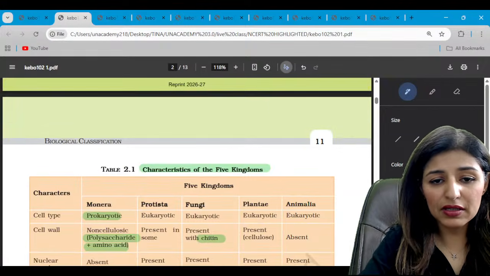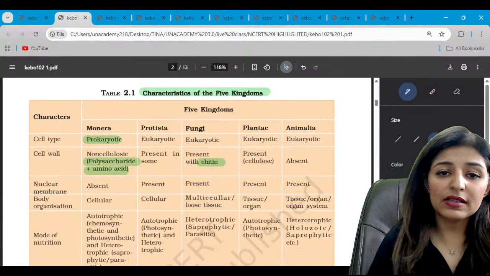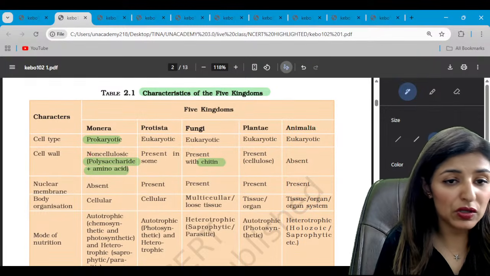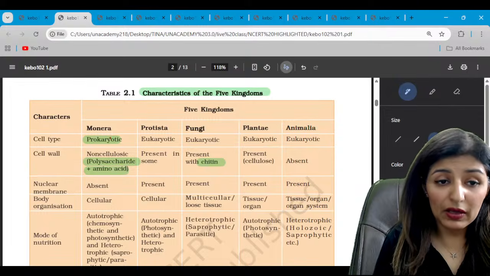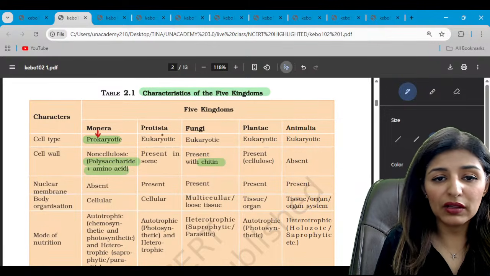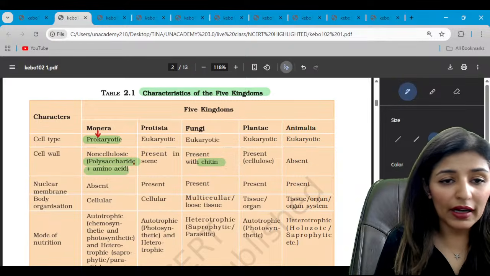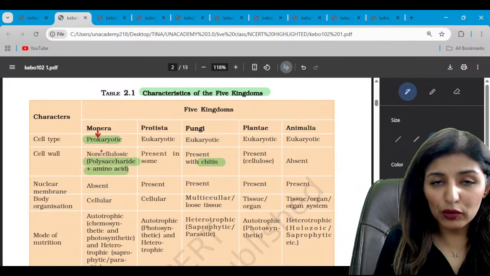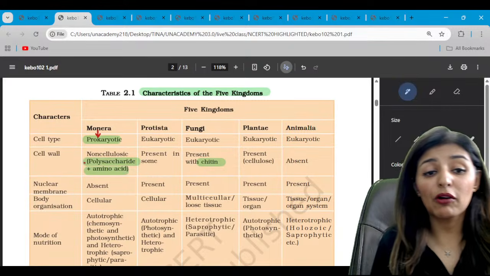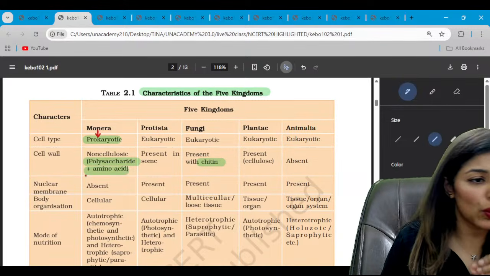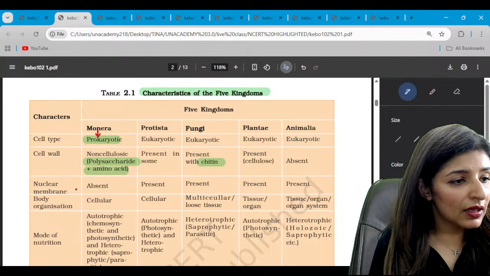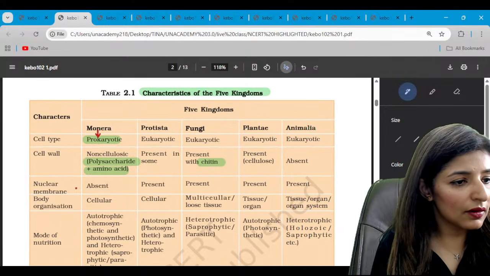The first table here is characteristics of 5 kingdoms. You should be very thorough with this table because the questions are direct. Out of cell type, only Monera is prokaryotic, while the rest of them are all eukaryotic, right? And what is the cell wall of prokaryotes or Monera made up of? It is non-cellulosic, that is made up of polysaccharide plus amino acid. What is the name given to this? Peptidoglycan.